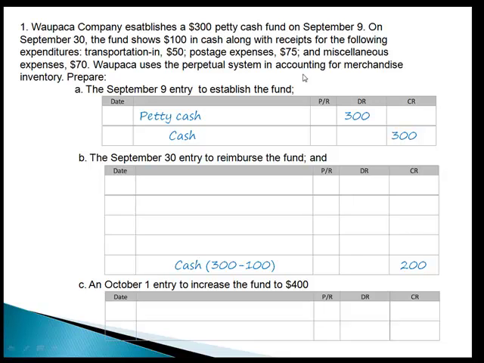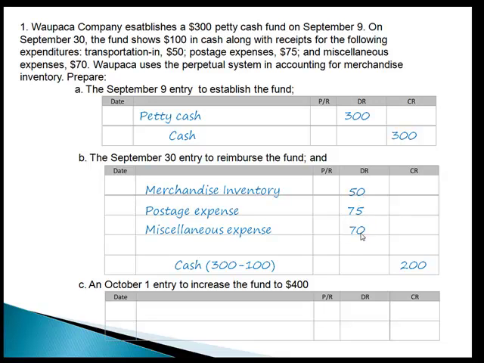Then record the receipts. Transportation in. This is a hard one. Remember from chapter 4, transportation in goes to the inventory account. So we're going to debit merchandise inventory for $50. Postage expense, $75, and miscellaneous expense, $70.